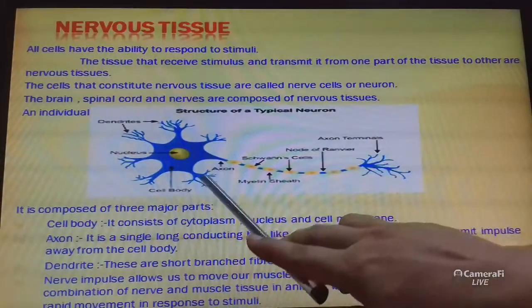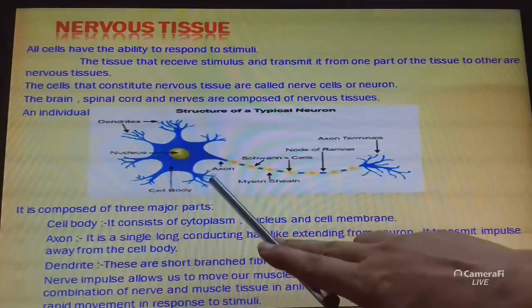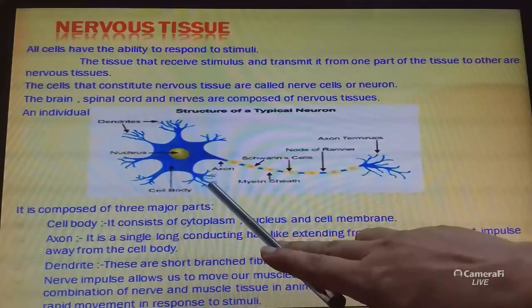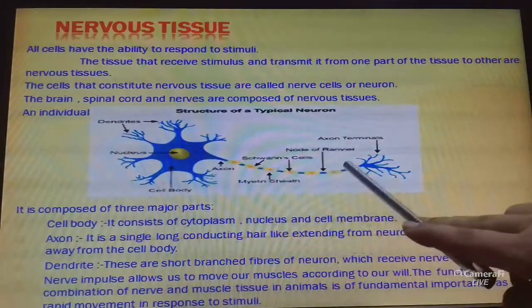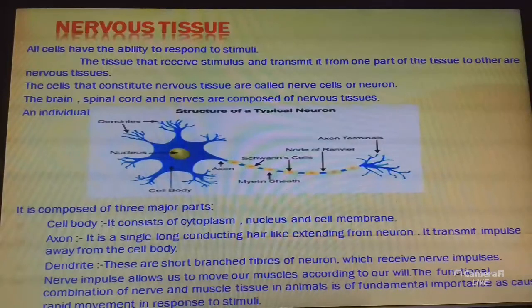Dendrites receive nerve impulses, and these nerve impulses are transmitted away from the cell body through the axon. Nerve impulses allow us to move our muscles according to our will.